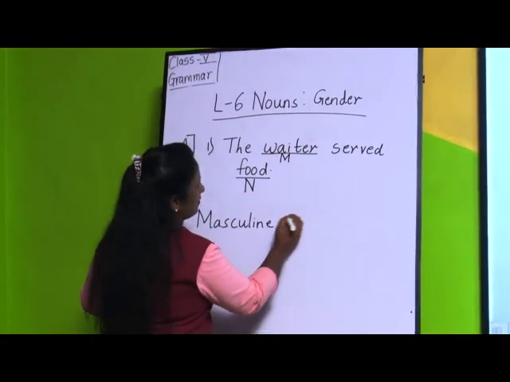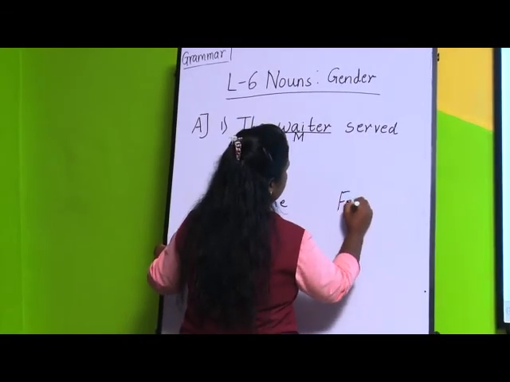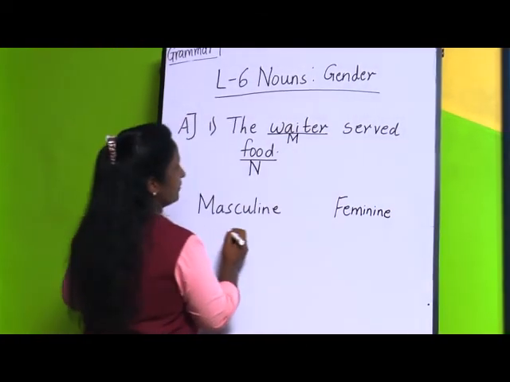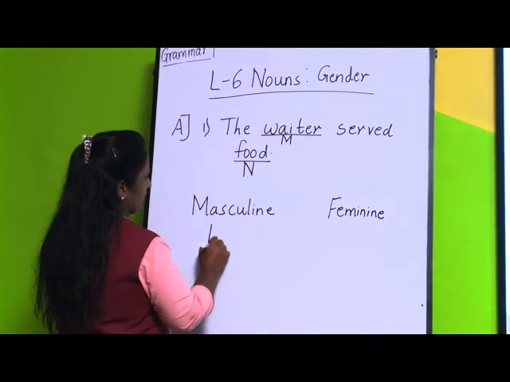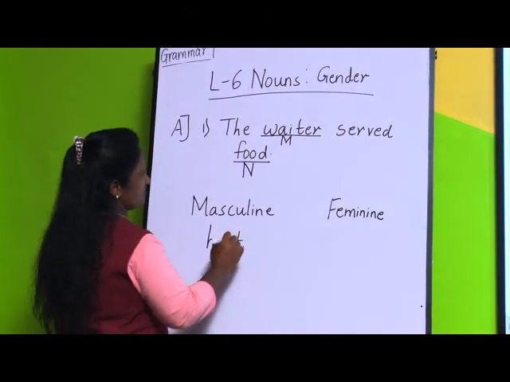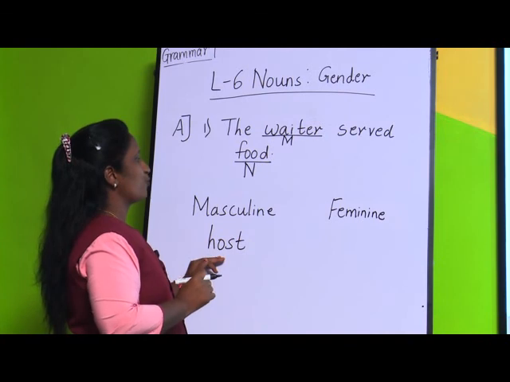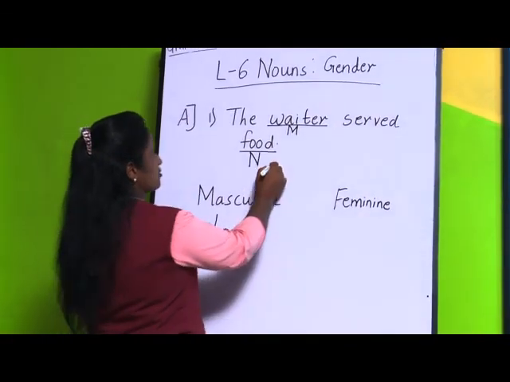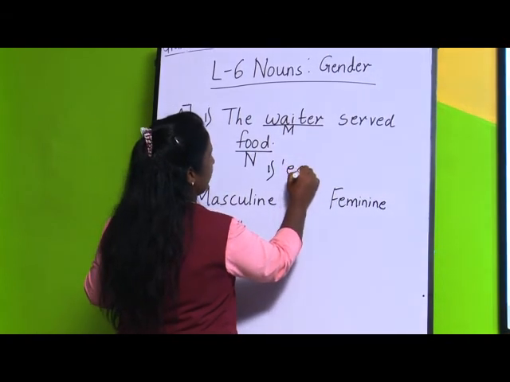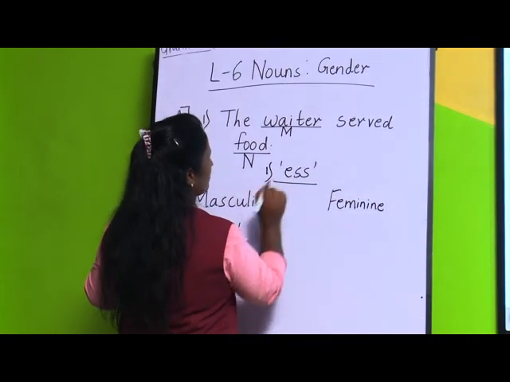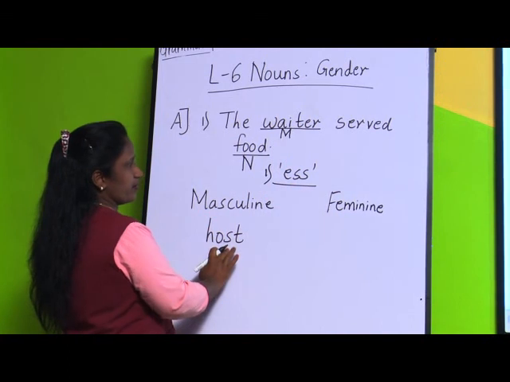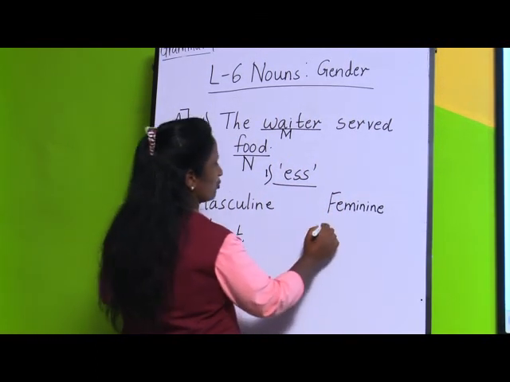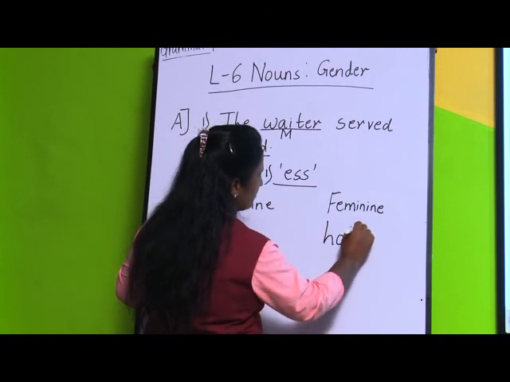This is masculine and this is feminine. If you take the word host, H-O-S-T, this is masculine gender, and you want to turn it into feminine form. The first rule they have given is that you have to add ESS. You keep this word as it is in the feminine.